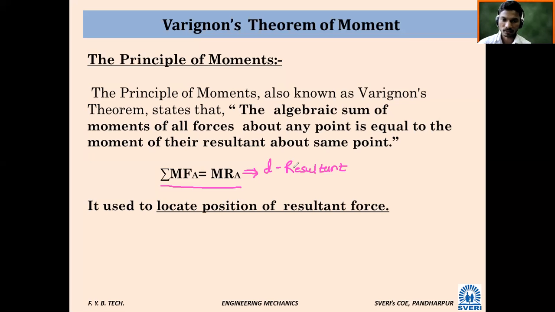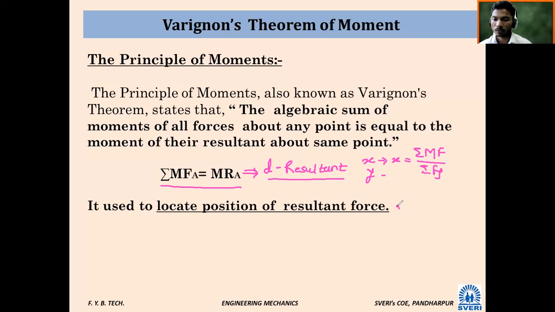When it is asked to locate the position of the resultant, is it sufficient to calculate the resultant, or do we have to find some extra things? Along with this, we are supposed to find the x-intercept and y-intercept of the resultant. x is equal to summation of moments of all forces about the point divided by summation of Fy.